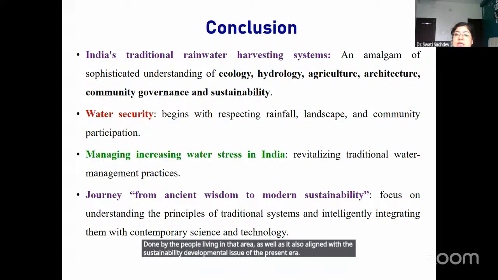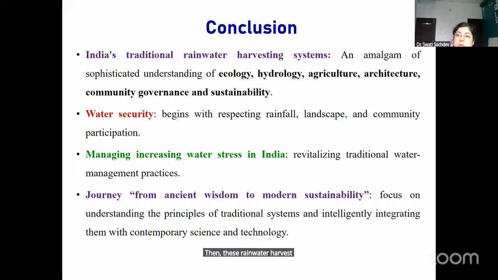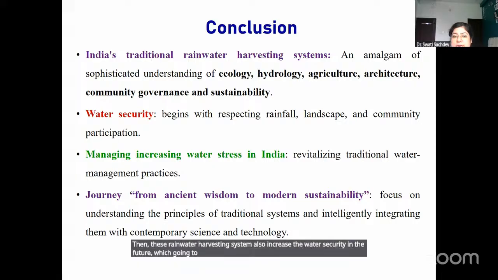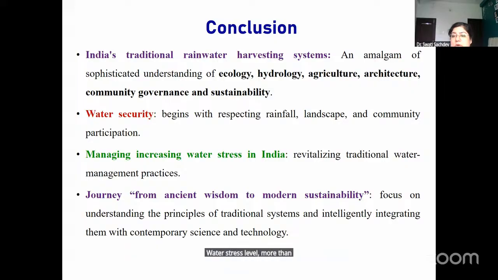These rainwater harvesting systems also increase water security in the future, which is going to be aggravated due to climate change. Next, it helps in reducing water stress in a country like India, which has been estimated to reach a water stress level of more than 80% by the year 2050, as we have seen above.